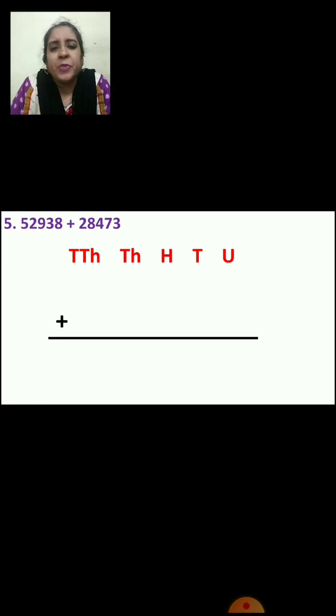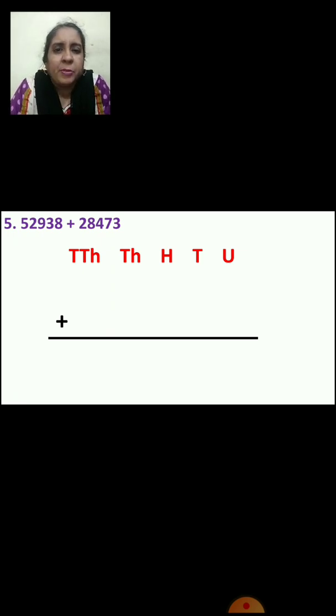Okay, next sum. Now here you can see there is 52938 plus 28473. Both the numbers are 5-digit numbers, right? Now we are going to arrange these 5-digit numbers. So again, first you will write the place. Then you are going to start writing the numbers vertically.